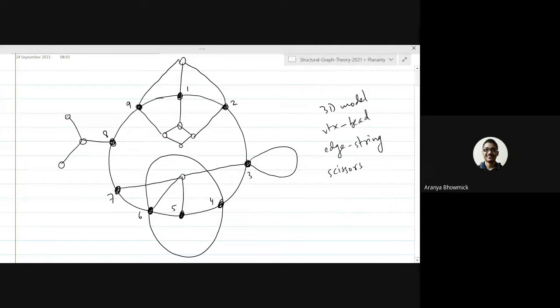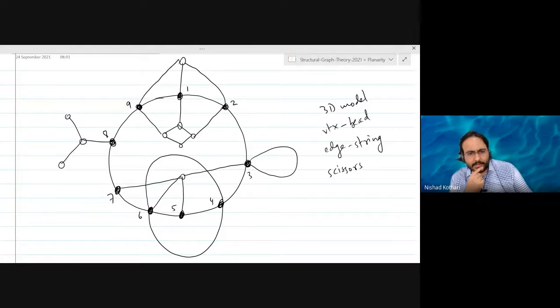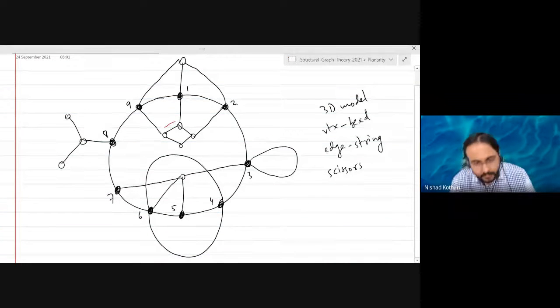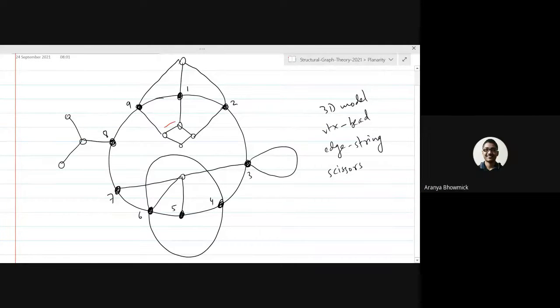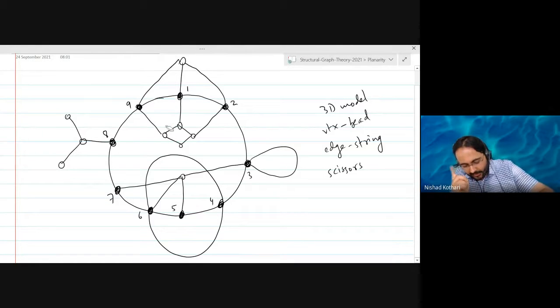So basically every edge which does not belong to the cycle, I have to cut that edge. Are you sure? What about this edge? No, I mean the edges which have at least one endpoint in the cycle, but they are not edges of the cycle itself.